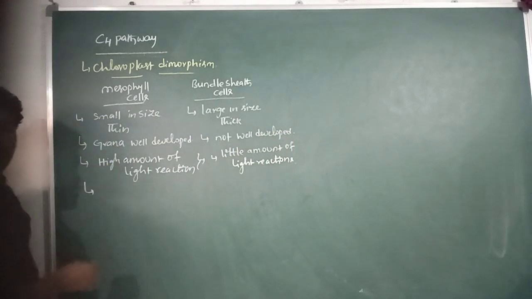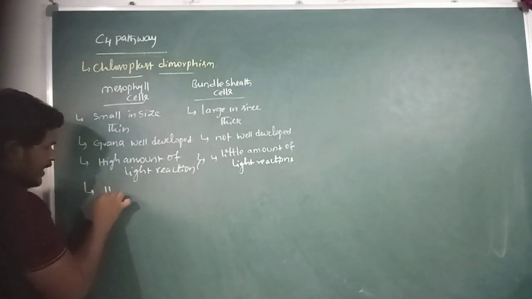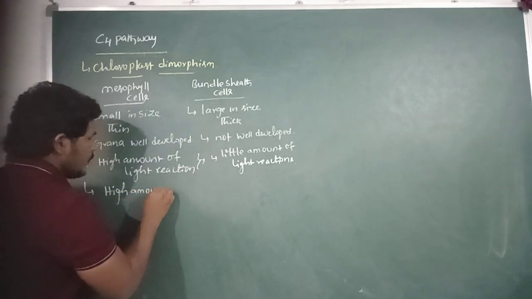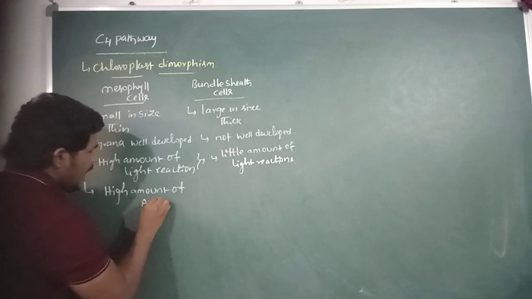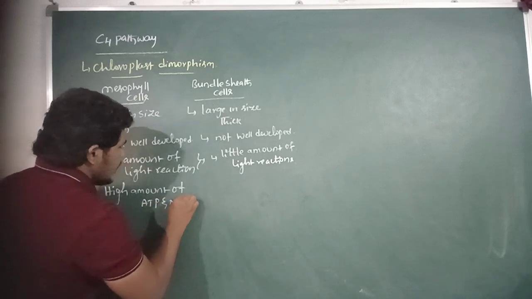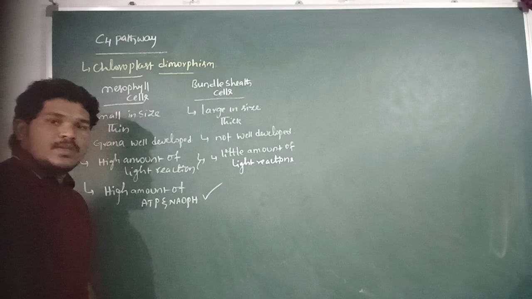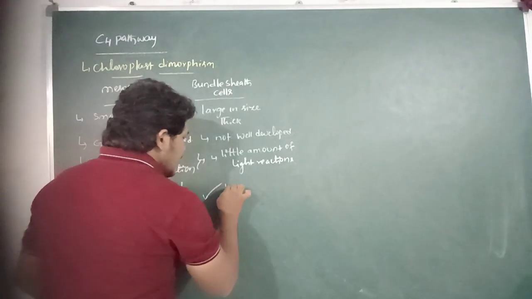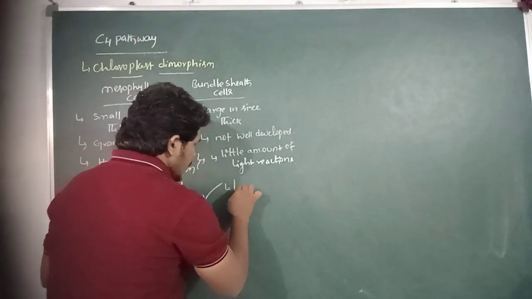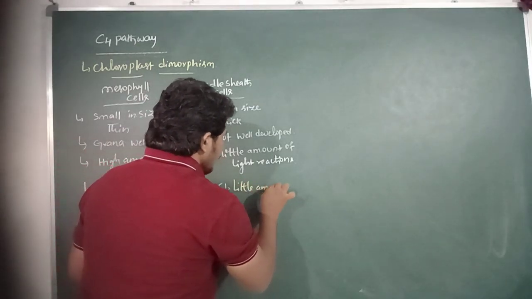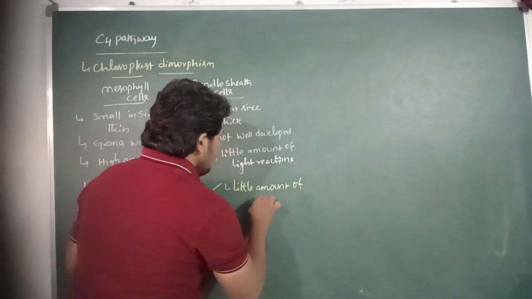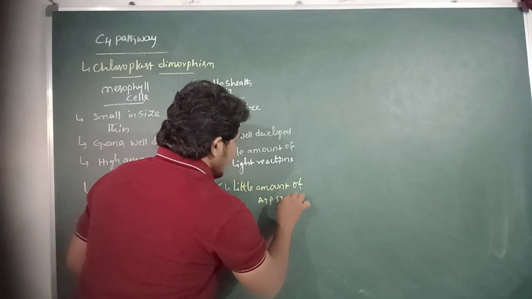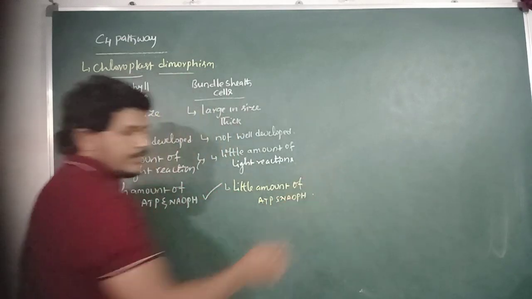A high amount of ATP and NADPH molecules are produced in mesophyll chloroplasts, but in the chloroplast of bundle sheath cells, only a little amount of ATP and NADPH is produced.